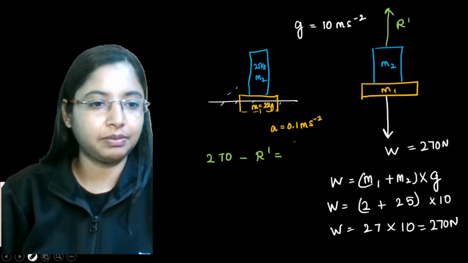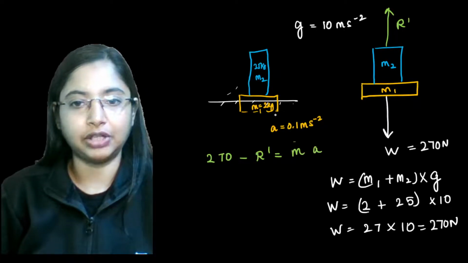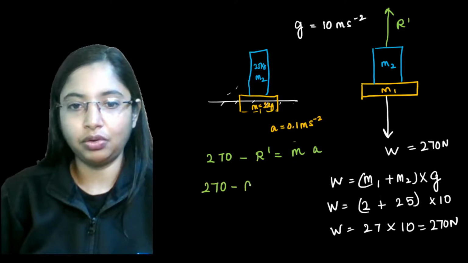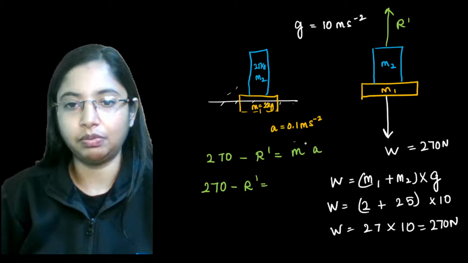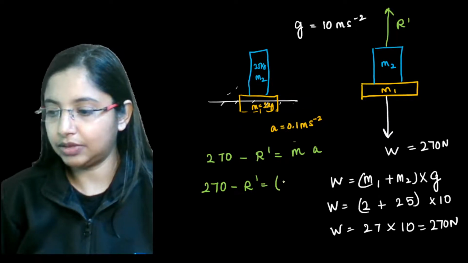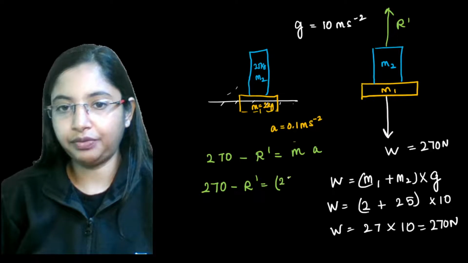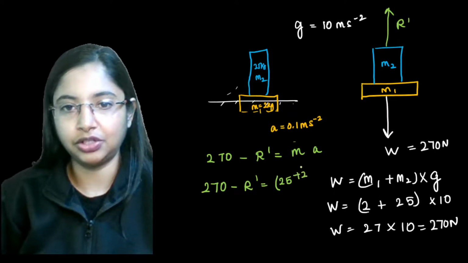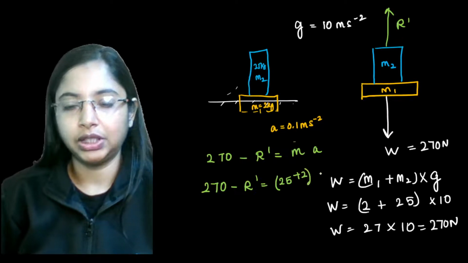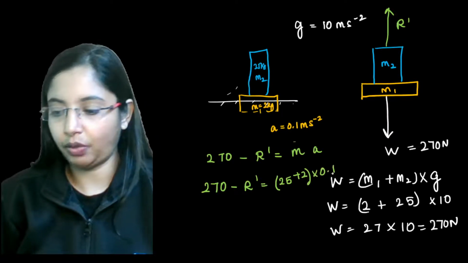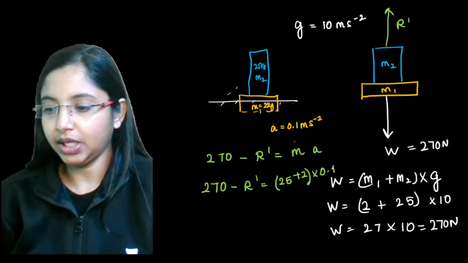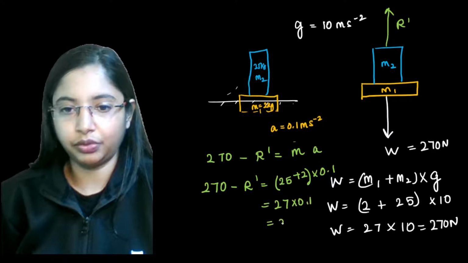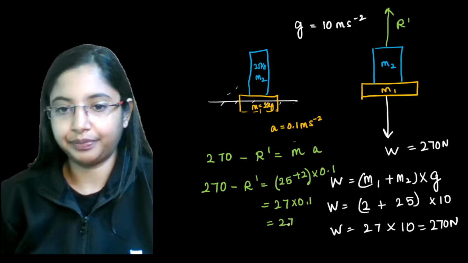Now, how do we give the force over here? Force we know is given as mass times acceleration. Acceleration is given in the question itself. So 270 minus R dash, we don't know what the reaction force is, but this will be equal to the mass of the system, which is 25 for the metal cylindrical block plus 2 kgs for the wooden block, into the acceleration, which is given in the question as 0.1. So this is 27 into 0.1, which is 2.7.